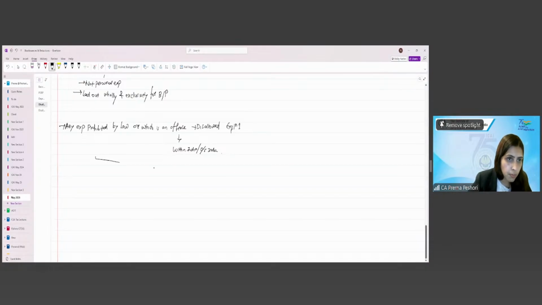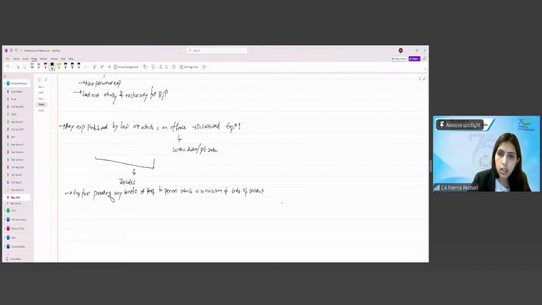Now this entire term means or includes expense for providing any benefit or perquisite to a person which is in violation of the code of conduct governing that person.